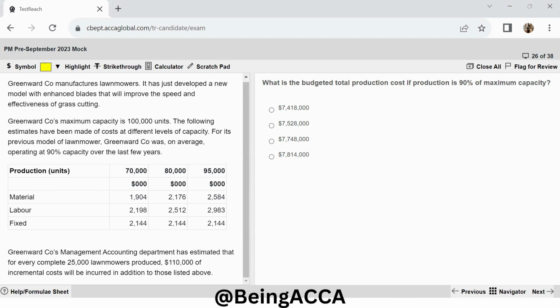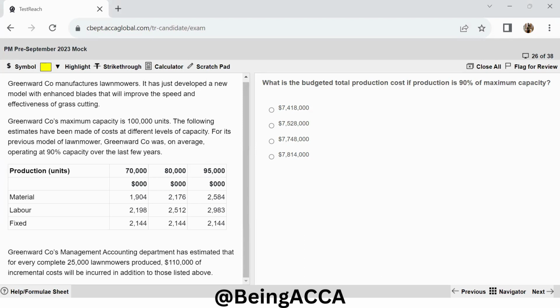For its previous model of lawn mower, Greenward Company was, on average, operating at 90% capacity over the last few years. Now we have the production, various levels of activity, material, labor, and fixed costs given to us. Greenward Company's management accounting department has estimated that for every complete 25,000 lawn mowers produced, so this is important to note over here, 110,000 of incremental costs will be incurred in addition to those listed over here.